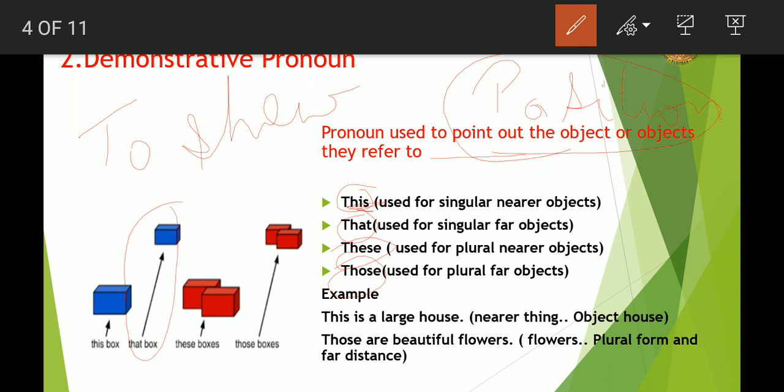If suppose she has brought a bundle of books and she is standing near the table and that bundle is kept on the table only, then she will say these books are mine or these are my books. But when she is keeping the same bundle on the last bench and she is standing near the board, then she will say those are my books.